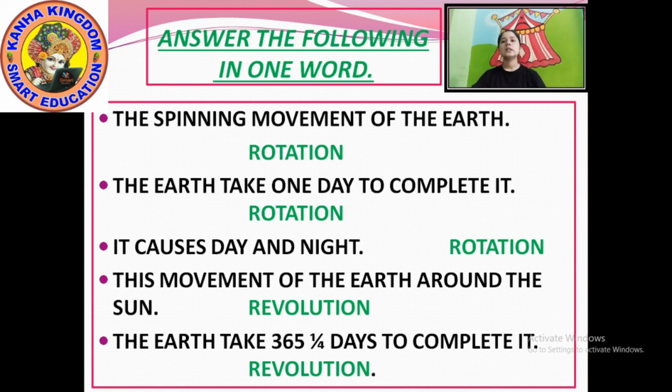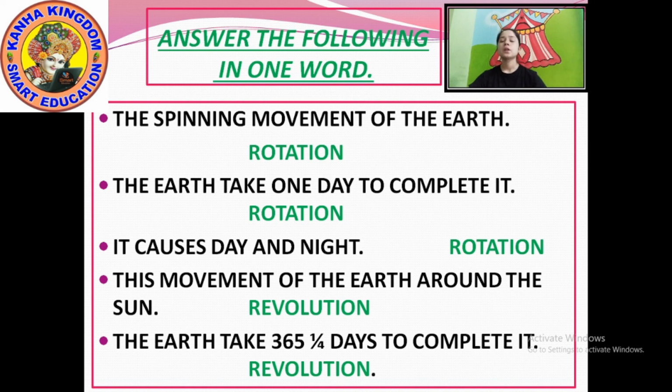Number 1, the spinning movement of the earth is rotation. One word answer. Okay, the spinning movement of the earth is rotation. The answer is rotation.